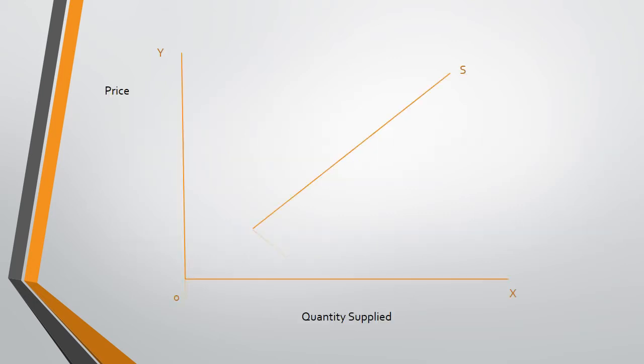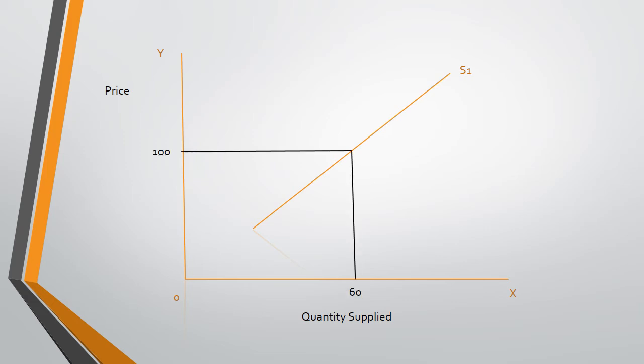Now students, we are drawing the rightward movement in the supply curve. First of all, you have to draw the y-axis and the x-axis, label the y-axis as price and the x-axis as quantity supplied, and then draw an upward and rightward sloping supply curve.